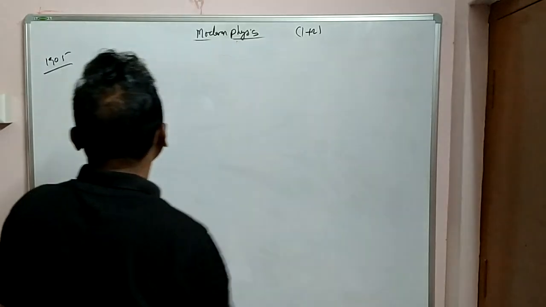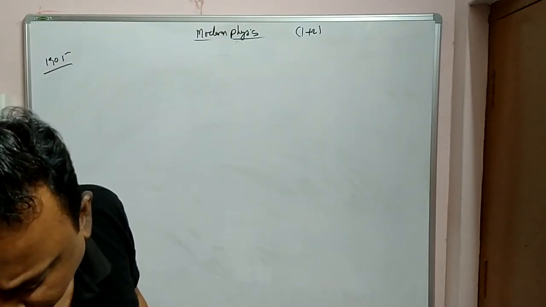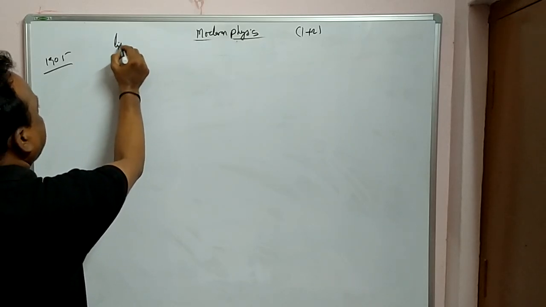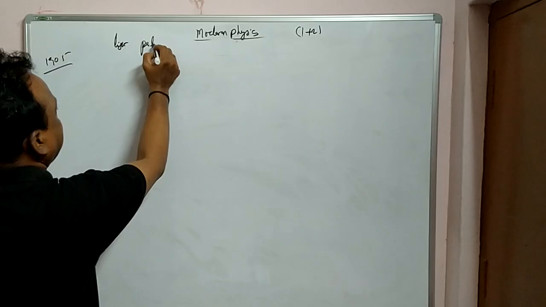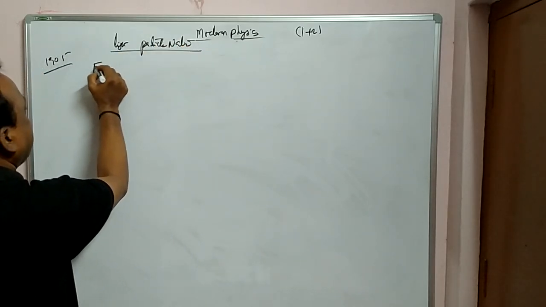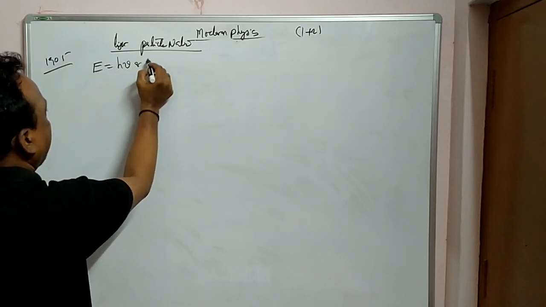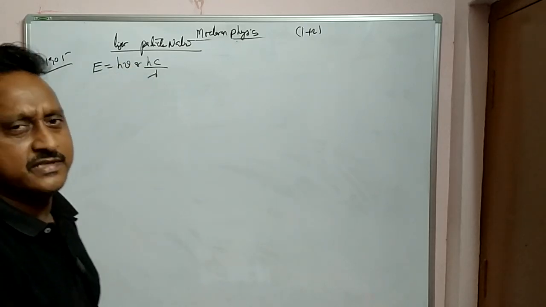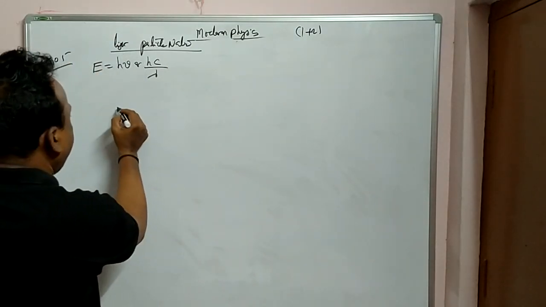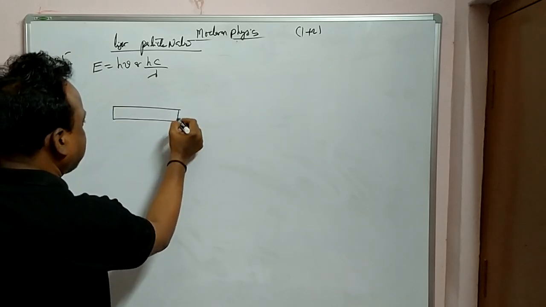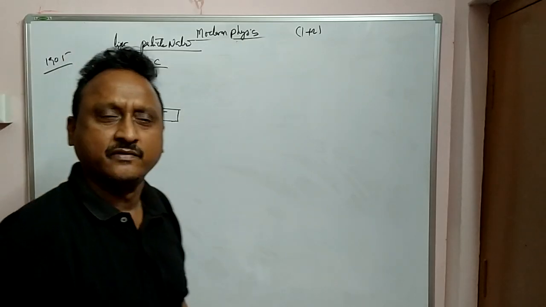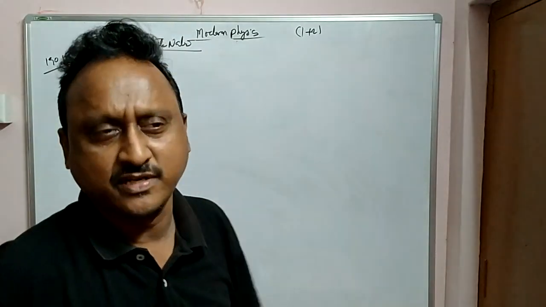Before going into the photoelectric effect, we have to know, as I told you just now, that light has a particle nature. According to Planck's theory also, energy is equal to h nu or hc by lambda, where h is Planck's constant, c is the velocity of light, and lambda is the wavelength. This is the equation. Suppose you take any metal surface. We all know that inside any metal surface some free electrons are present.